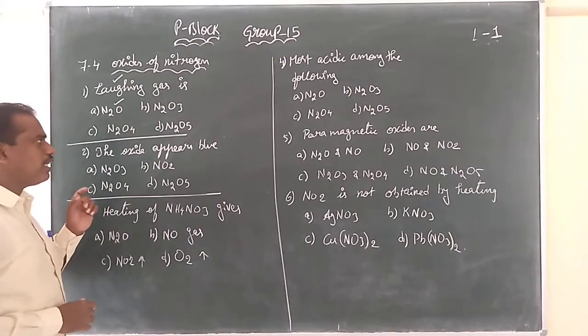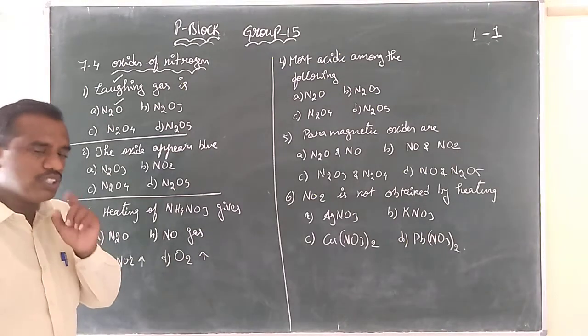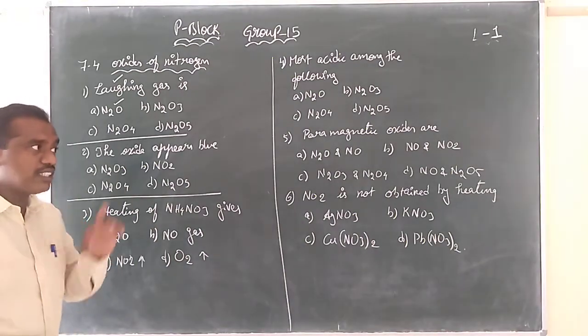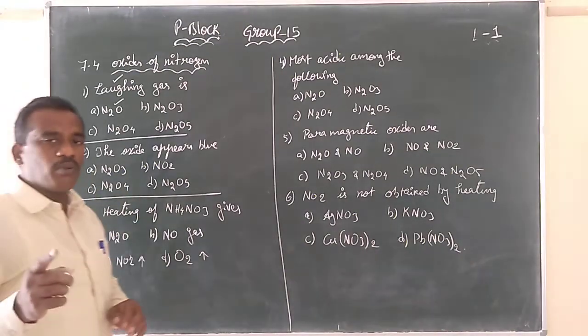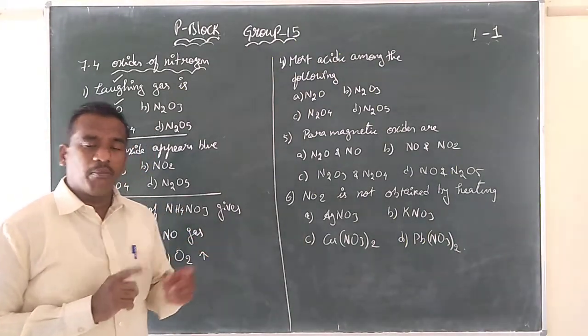The oxide that appears blue in color. Which oxide appears blue in color? You go through the table. I will not give all the answers here. Already I have suggested in the starting of this video, there will be only two colors of oxides. One is blue color, another one is the brown color.